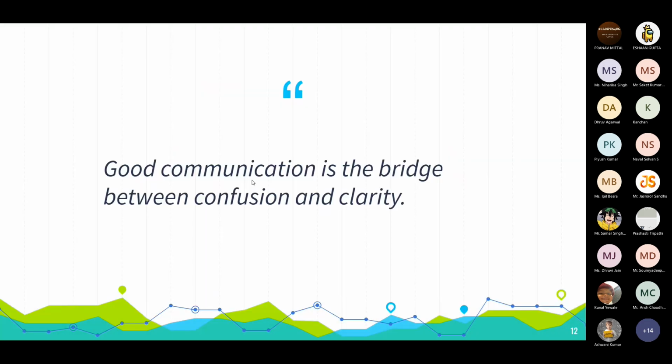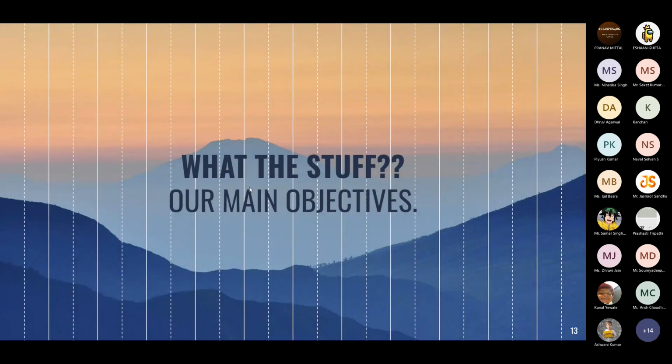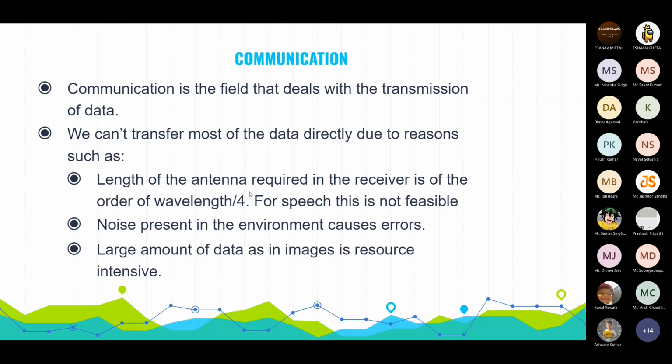Good communication is always the bridge between confusion and clarity. With good communication, the receiver hears the source clearly. So what is communication? Communication is a field that deals with the transmission of data. Whatever signals we have discussed, sending those signals is communication. Transmission of that signal is communication.